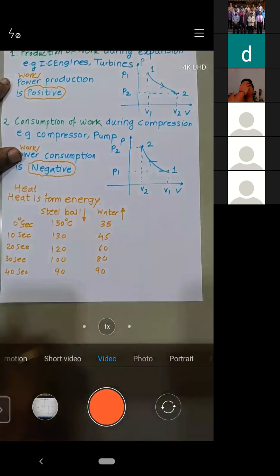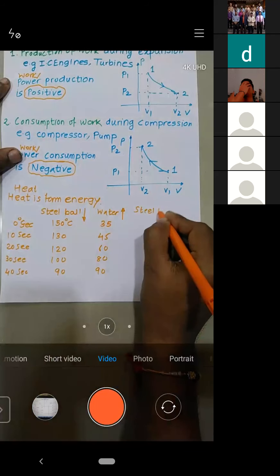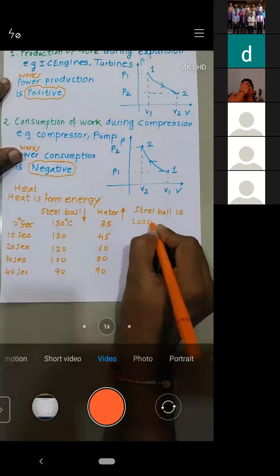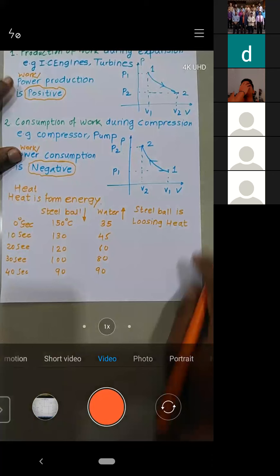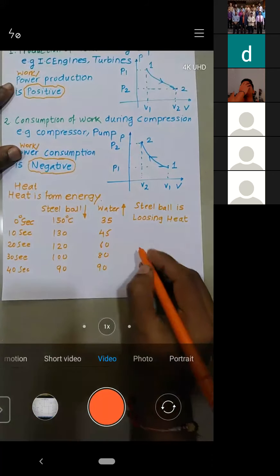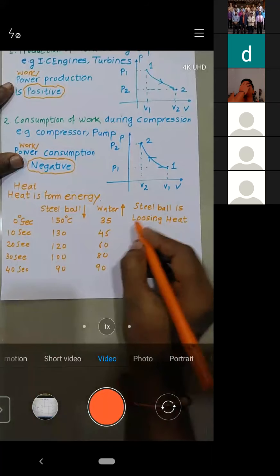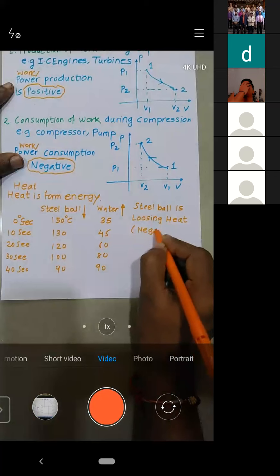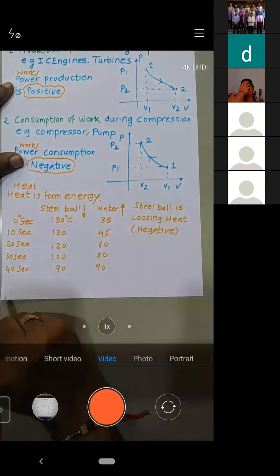So what happens is, you can see that the steel ball is losing the heat. Try to understand. As the steel ball is losing the heat, we will take whatever amount of heat as negative.